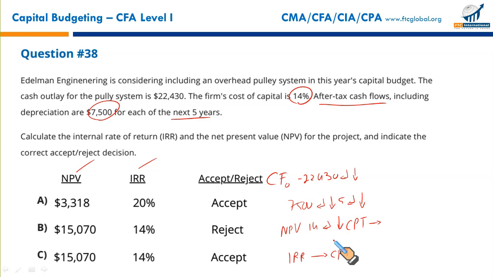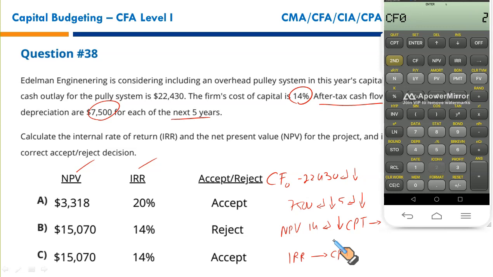So let's plug in the numbers in the calculator. Cash flow at year 0 is 22,430, negative. Enter down arrow key. 7,500. Enter down arrow key. The frequency of this cash flow is 5. Enter down arrow key. Now you press NPV. The system will ask you to input the discount rate, that is 14%. Enter down arrow key. Press CPT. The NPV is 3,318, as you can see. Now we need the internal rate of return. Press IRR. Press CPT. It's 19.99, that is, of course, 20%. So that makes A the correct option.